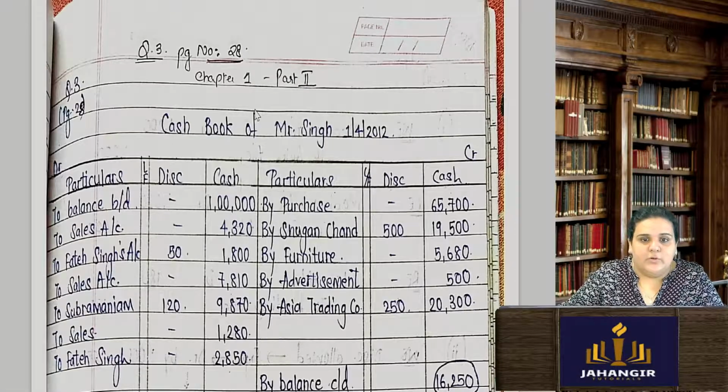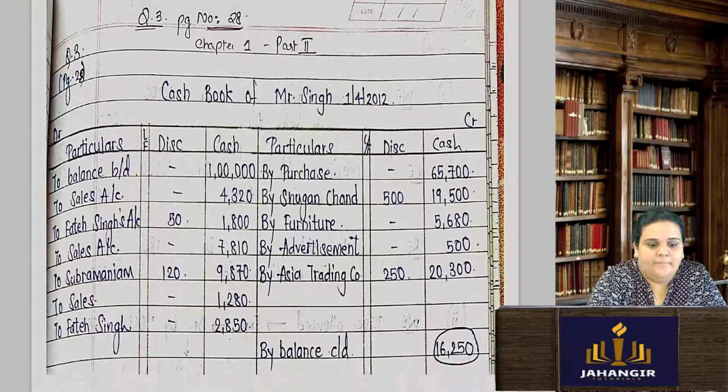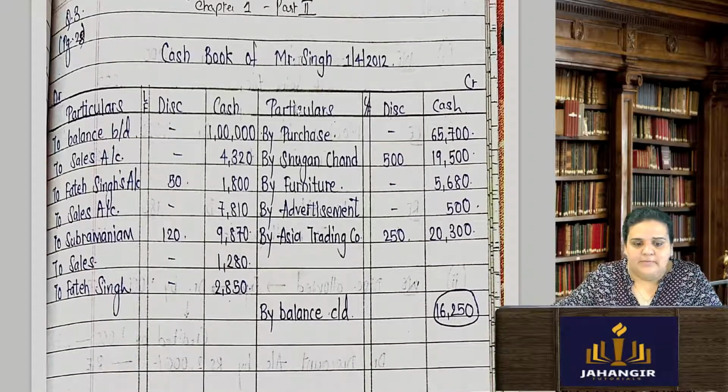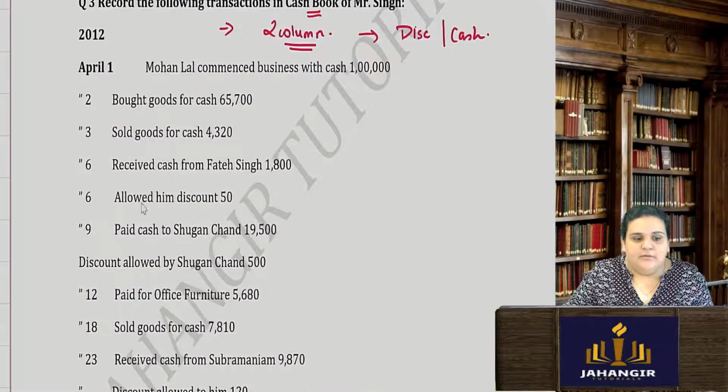Okay, so cash book of Mr. Singh. Particulars, I have not made the date column. Particulars, ledger folio, discount column and the cash column, credit side. Similarly on the debit side. Okay, let's start. First one, Mohanlal has commenced the business with cash 1 lakh. Cash is coming in, it should be recorded on the debit side.